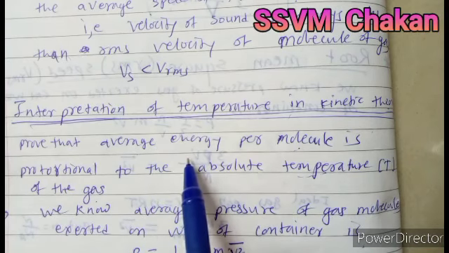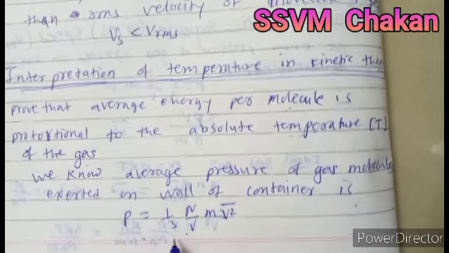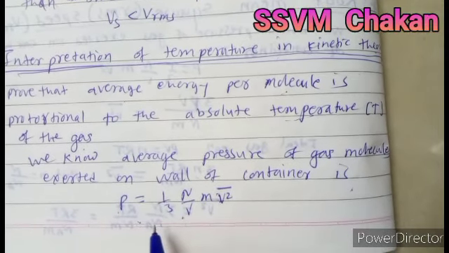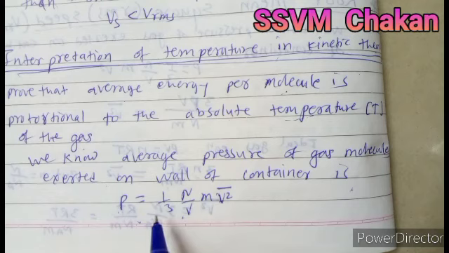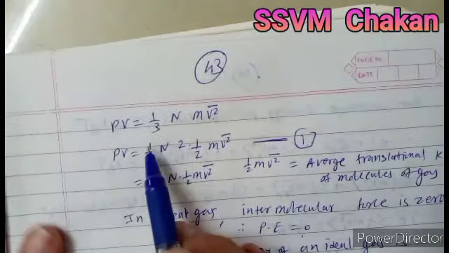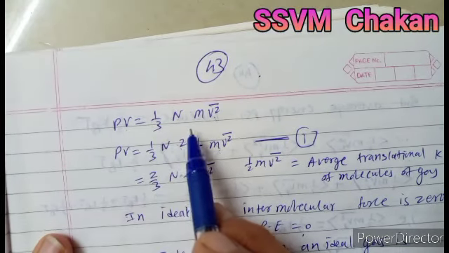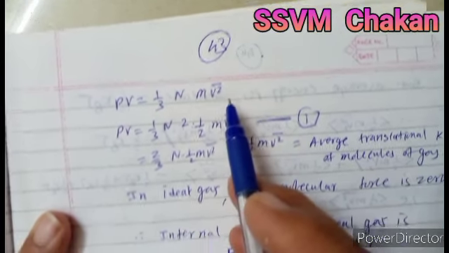For the derivation of this proof, we again start from the formula of pressure exerted by the gas molecules on the wall of the container. Shift V to the LHS, then we get PV is equal to 1 by 3 N m V square bar.